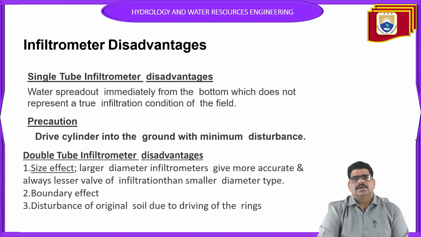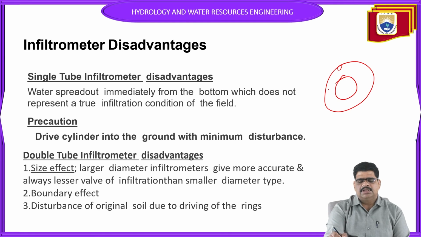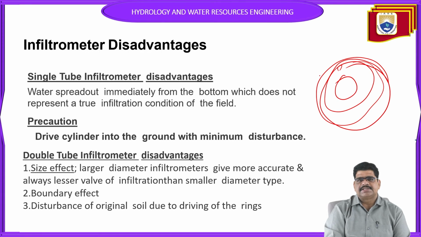See here. And the double infiltrometer disadvantage is the size effect. A larger diameter infiltrometer gives more accurate values, and a smaller diameter gives a lesser value of infiltration. So the boundary can be affected. How can the boundary be affected? In single and double infiltrometers, the boundaries are affected by temperature and conditions.